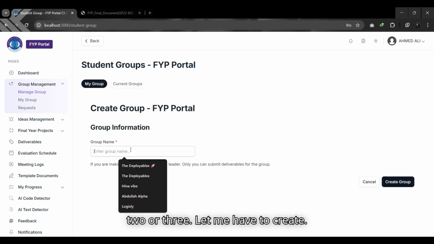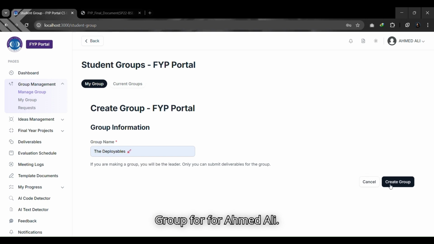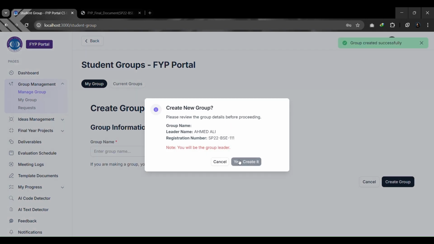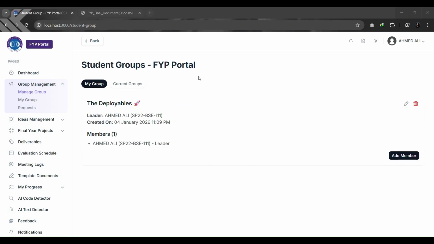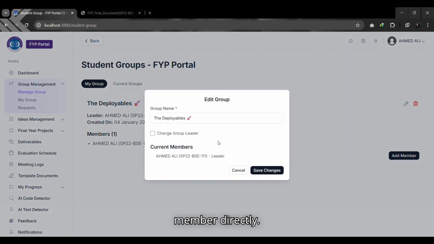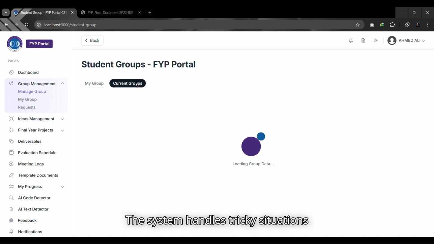Let me create a group for Ahmed Ali. Now a group is created and he is the leader of the group. He can add a new member directly. The system handles tricky situations well.